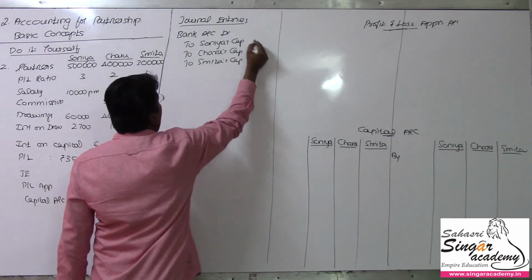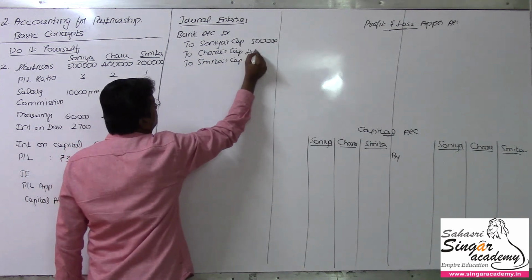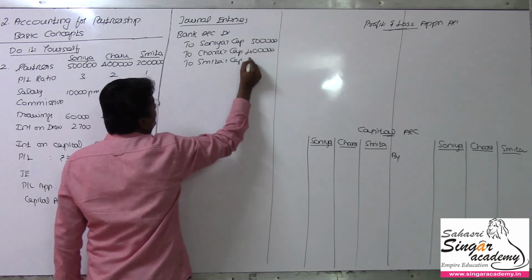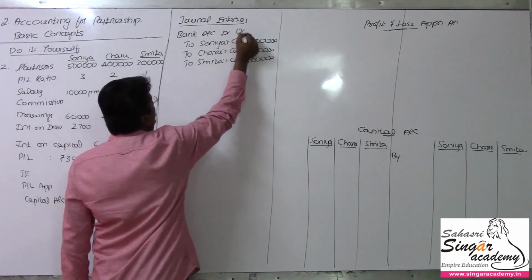So the value being 5 lakhs for Sonia, 4 lakhs for Charu, 3 lakhs for Smita. Overall it is 12 lakhs rupees.